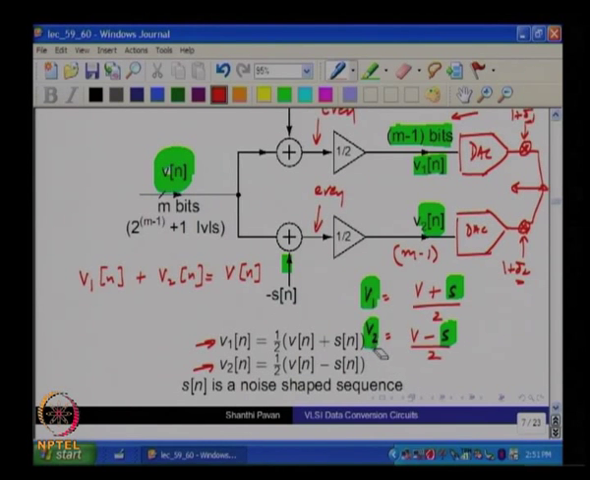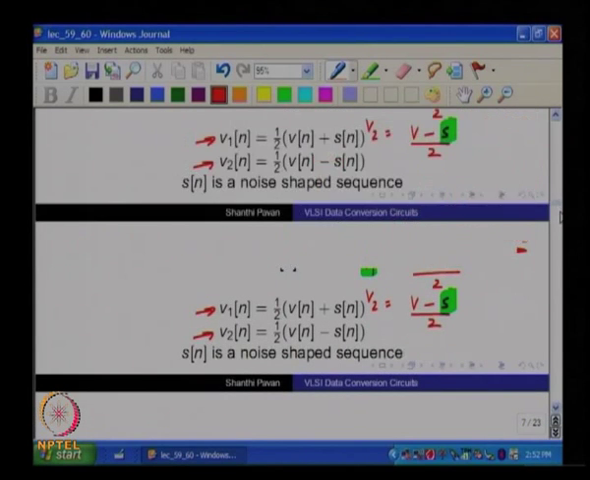It must have very low power at low frequencies, correct. So, in other words, if you want the noise or the mismatch between the gains of these two DACs to be shaped out of the signal band, you must have S of n whose spectrum also has the same kind of noise shaping in the signal band. Does it make sense? So, what exactly are we looking for as far as S of n is concerned?